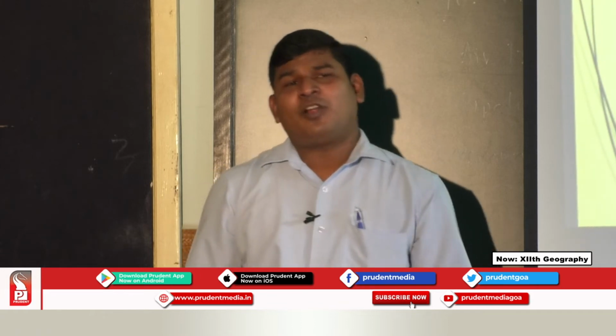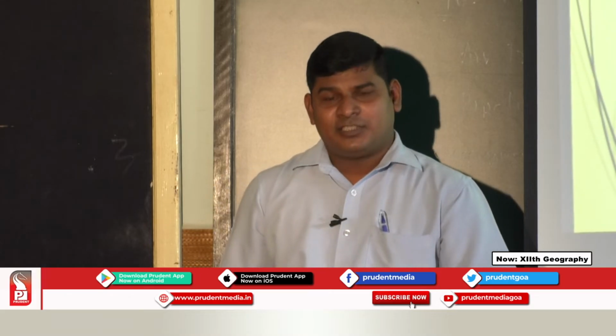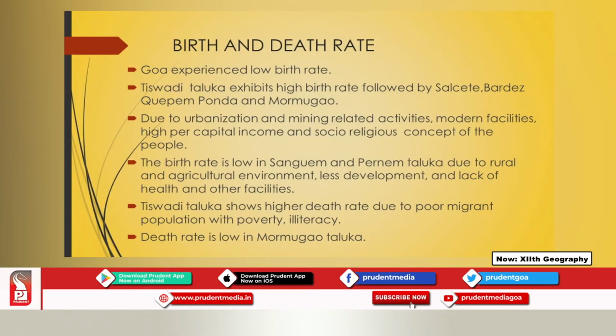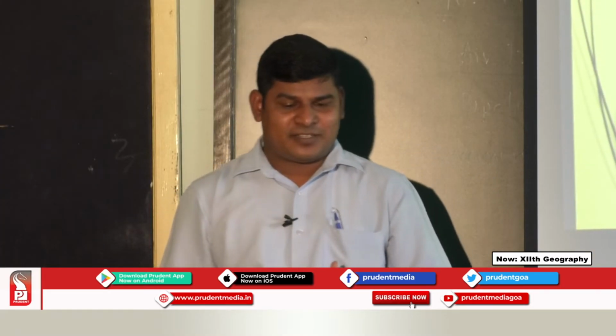Which was the taluka where the birth rate was high? Tiswadi was the taluka where the birth rate in the state was high, followed by Salcete, then Bardez, Quepem, Ponda and Mormugao. So, these were the talukas which experienced high birth rate in the state.